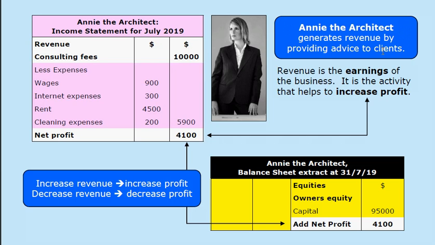We're going to use the example of Annie the architect. She runs a business which provides advice to clients about architectural services. She is a service business. On the left is the income statement. It shows the revenue that was earned over this particular reporting period, which was July 2019.